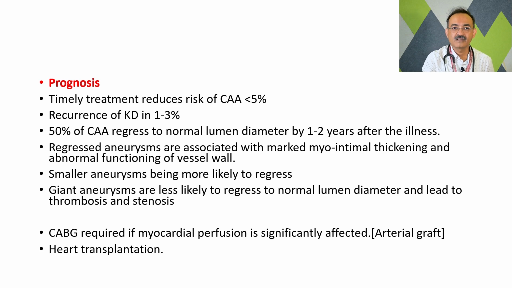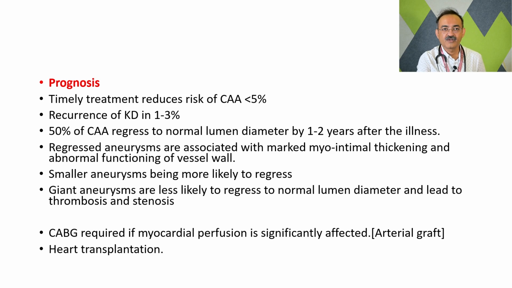What is the prognosis for Kawasaki disease? Usually timely treatment reduces the risk of coronary artery aneurysms to less than 5%. So if we diagnose Kawasaki disease within the first 10 days and give intravenous immunoglobulin at that time, the chance of coronary artery aneurysm development is less than 5%. Some children present with recurrent Kawasaki disease, and that number is very small, usually 1 to 3%, and the treatment remains the same: we need to again treat with intravenous immunoglobulin.